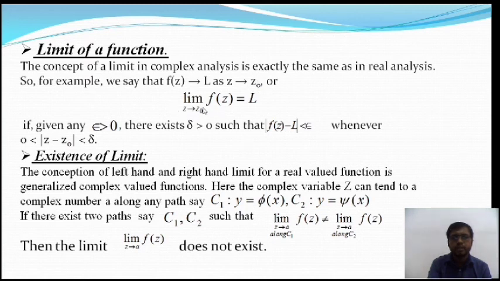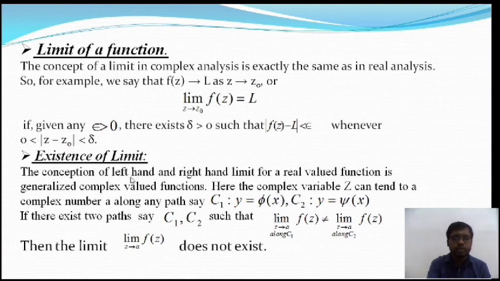This is the limit. If for any epsilon greater than 0, there exists delta greater than 0 such that modulus of f of z minus L is less than epsilon whenever 0 is less than modulus of z minus z0 less than delta. Okay, this is the definition of the limit of a function. So next we will study the existence of limit. This is very important when we solve problems.